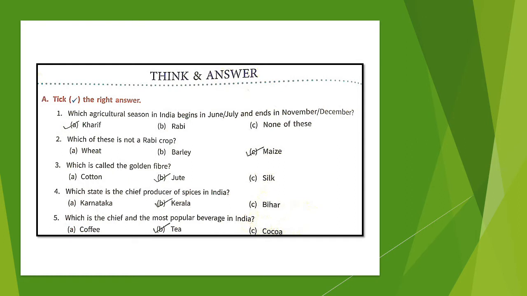Think and answer. Tick the correct answer. Which agricultural season in India begins in June, July and ends in November, December? This is Kharif season. That is, monsoon crops are grown in this time. Which of these is not a rabi crop? So which one is not rabi? Maize is not a rabi crop.